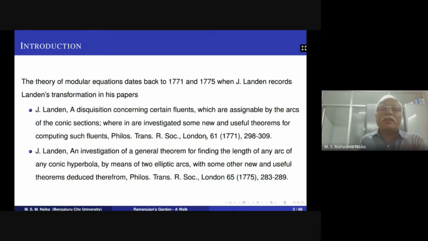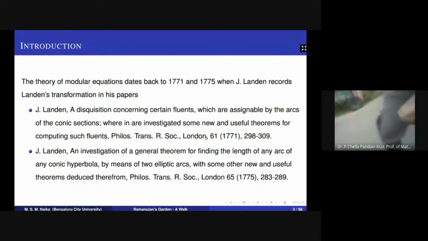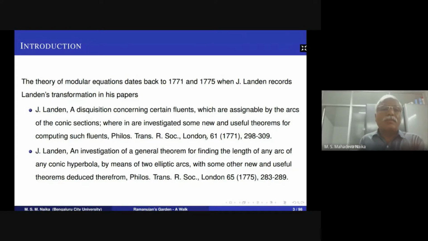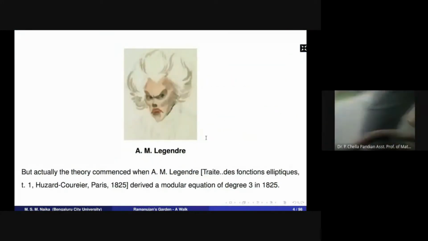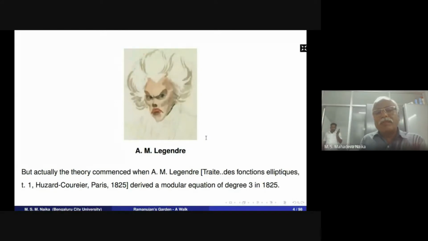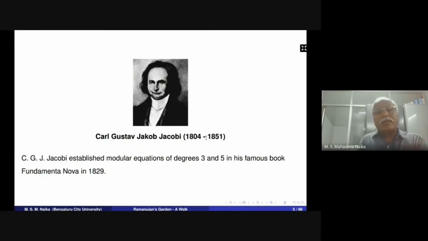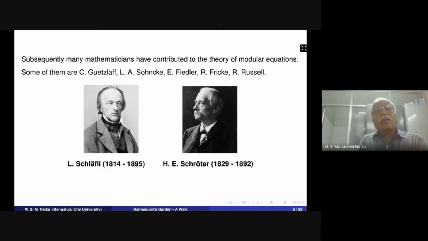The theory of modular equations dates back to 1771 and 1775 when J. Landen recorded Landen's transformation in his papers. Actually, the theory commenced when Legendre derived a modular equation of degree 3 in 1825, and Jacobi established modular equations of degrees 3 and 5 in his famous book Fundamenta Nova in 1829. Subsequently, many mathematicians have contributed to the theory of modular equations.